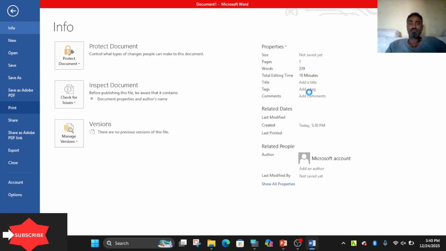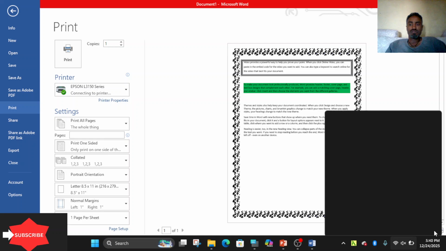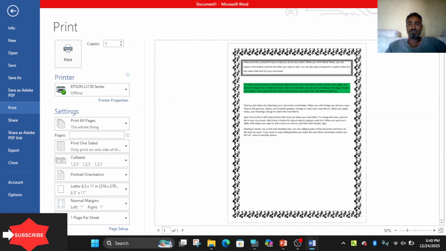It is a WYSIWYG program: what you see is what you get. I think it has a good appearance. Why do we format? To have a good appearance.